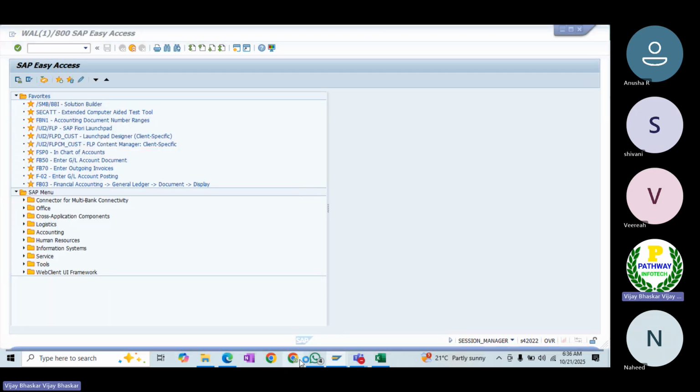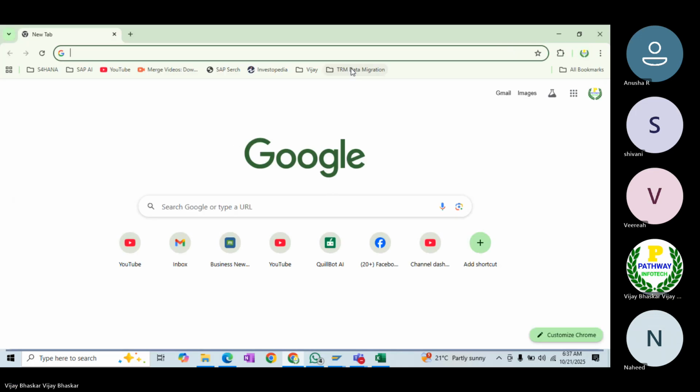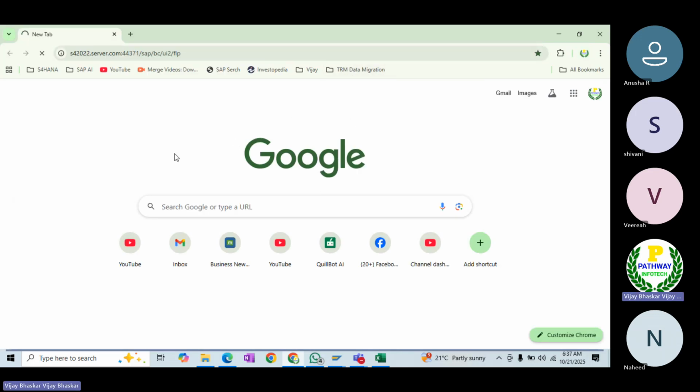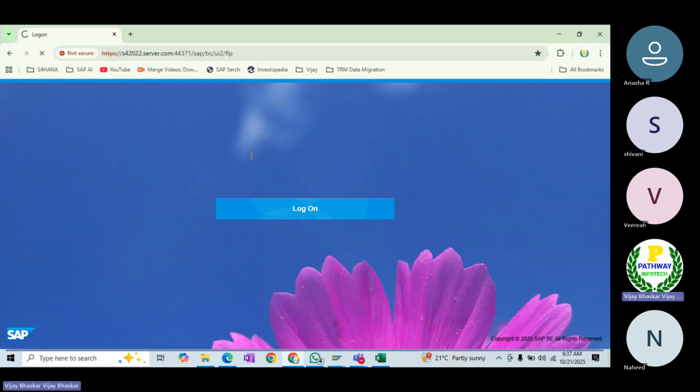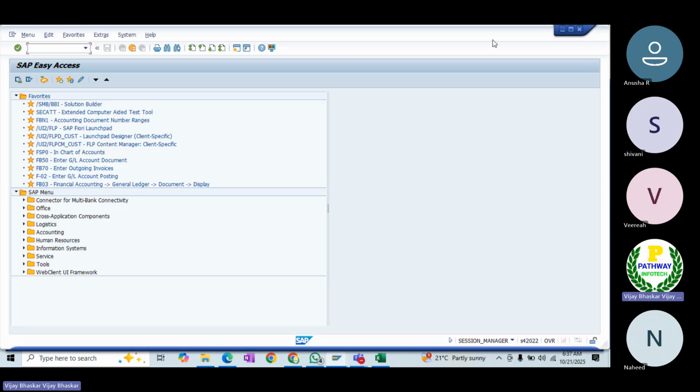Okay, so first let me keep that Fury apps open, since we have to create a bank account through Fury apps. First, let me keep that Fury app open, S22 user 61. Let me log in here.